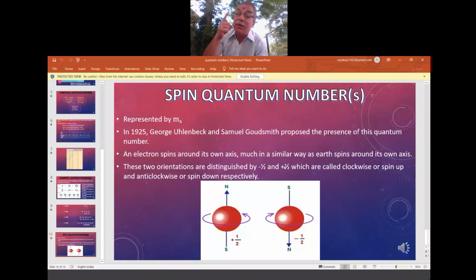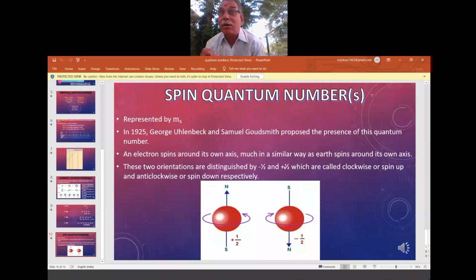That means, in every orbital, I told how many electrons are accommodated? 2 electrons. And how are those 2 electrons revolving around the nucleus? One electron is revolving clockwise around the nucleus, the other anti-clockwise. So 2 electrons are there in an atomic orbital, but they revolve around the nucleus in 3D, one clockwise, one anti-clockwise. Diagrammatically I have shown it here.